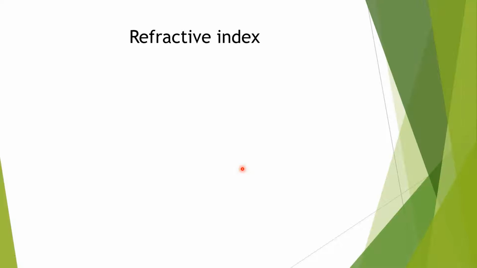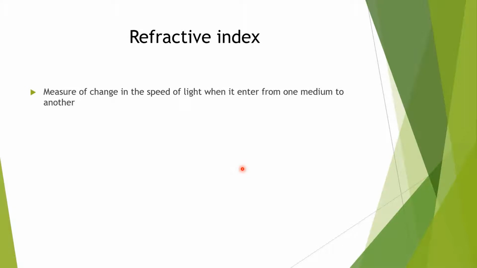Refractive index means when a ray of light enters from one medium to another, its speed will change. How much the speed changes, that measure is known as refractive index. How much the speed of light changes when it enters from one medium to another, that is called refractive index.